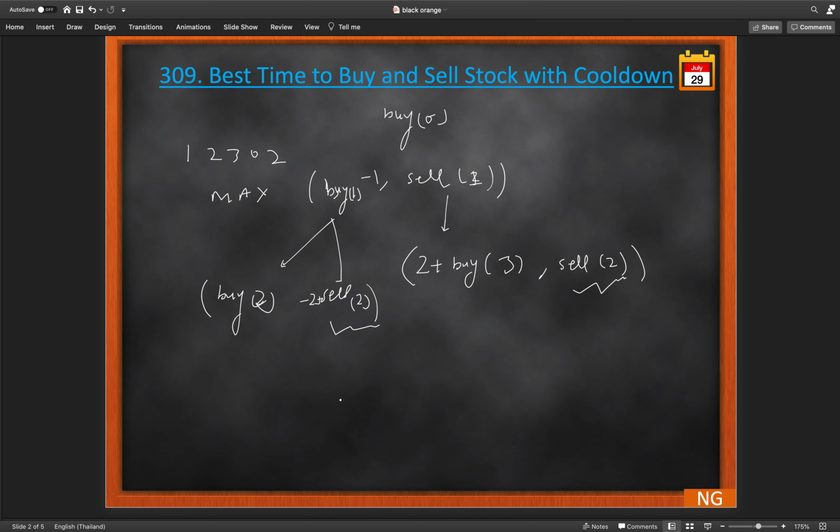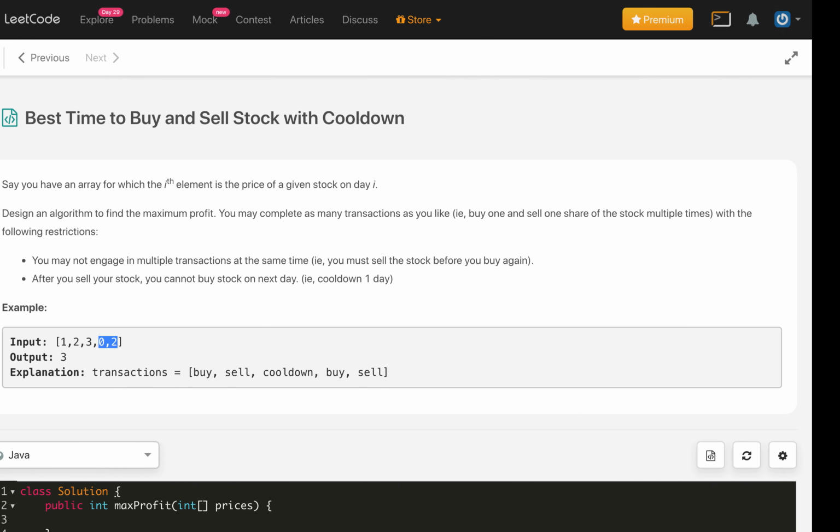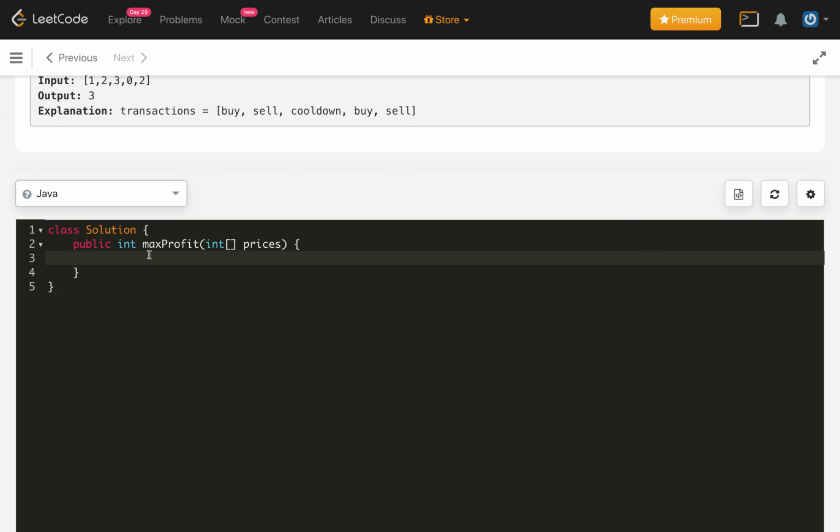So what will be the base case? Once we go to the end for both buy and sale, we reach the index. If the index reaches the length of our prices array, let's call it n, in that case we will return 0. So this is our base case of the recursive function. Let's implement this code first and then I will explain more.